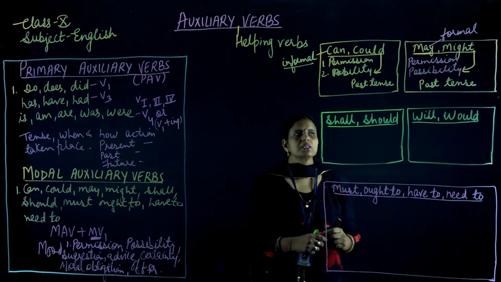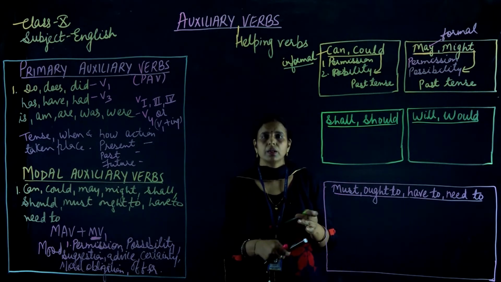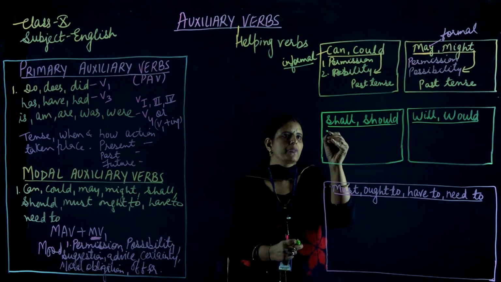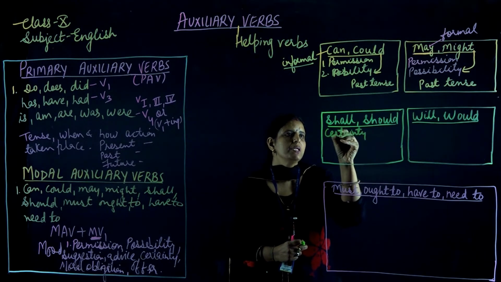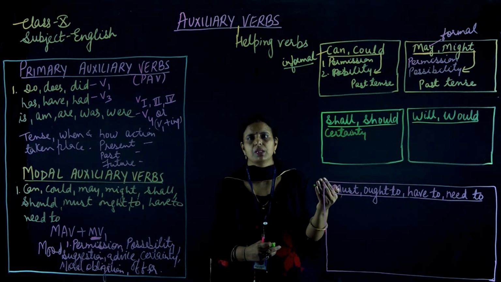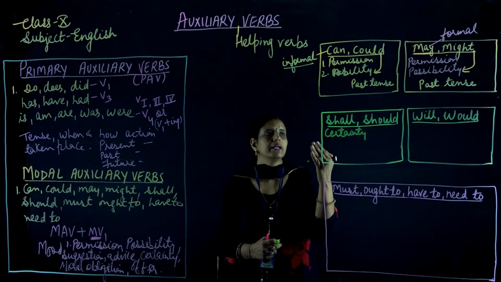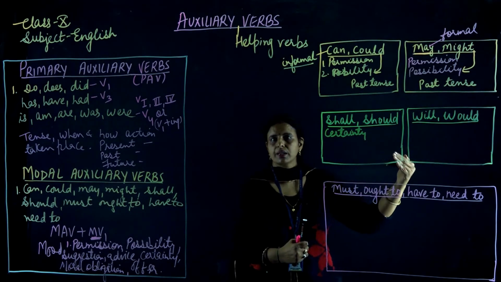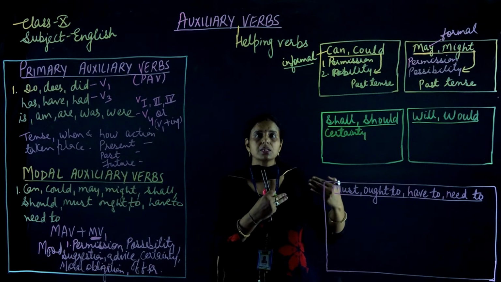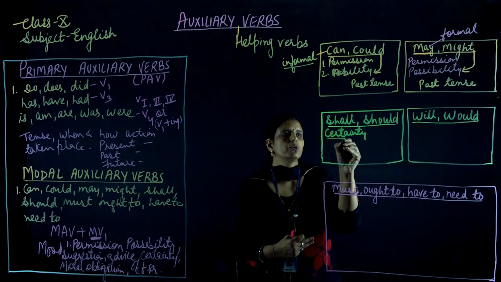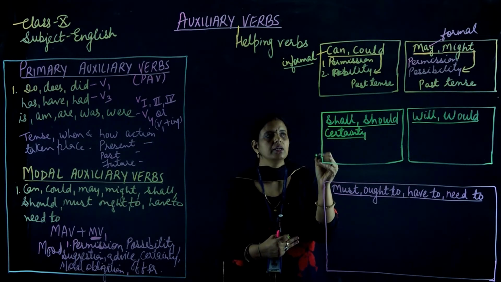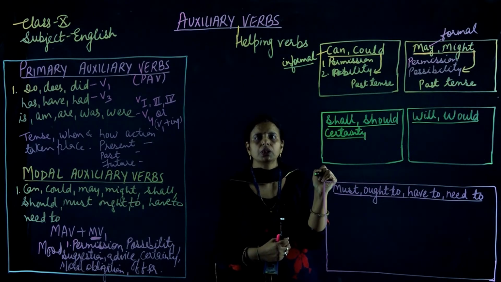Okay, now next one is shall and should. Now students, where will we use shall? Shall is used to show certainty. Means when you are certain about some decision. Like if you say I shall go to market tomorrow, it is showing certainty, that perfection is there, that definitely you will go to the market. Surety is there, in that case you will make use of shall.